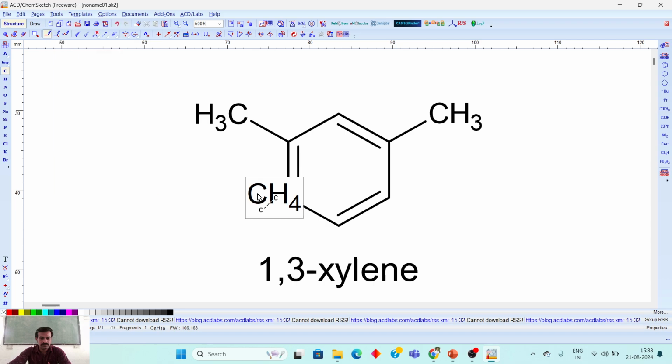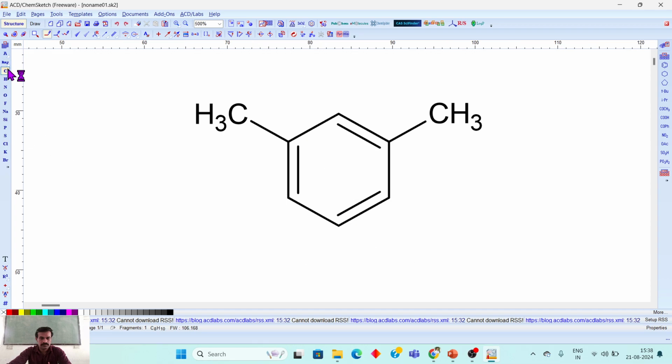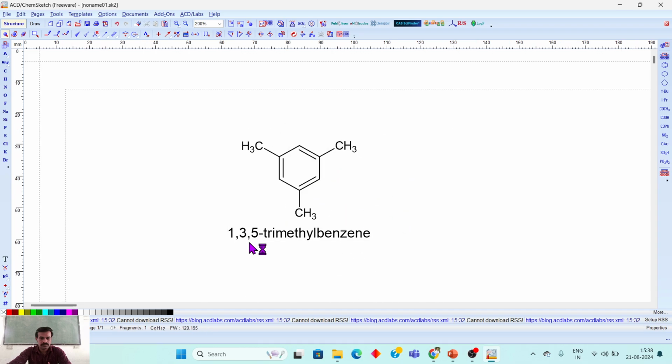So if I skip that method, I'm directly using the shortcuts of these tools. 1,3-xylene. If in case I substitute this methyl group at the meta position, now what is the name of the structure? Select all and Control Shift plus I. It's getting the name of the structure, 1,3,5-trimethylbenzene.